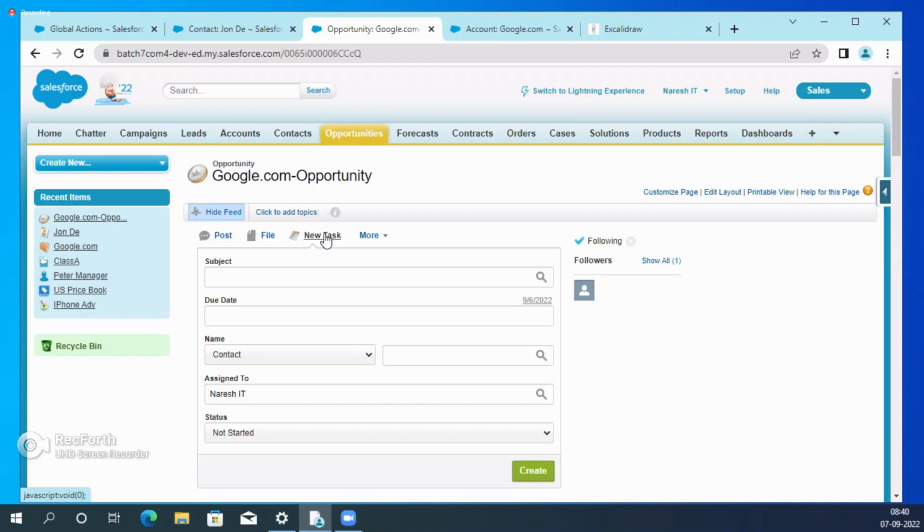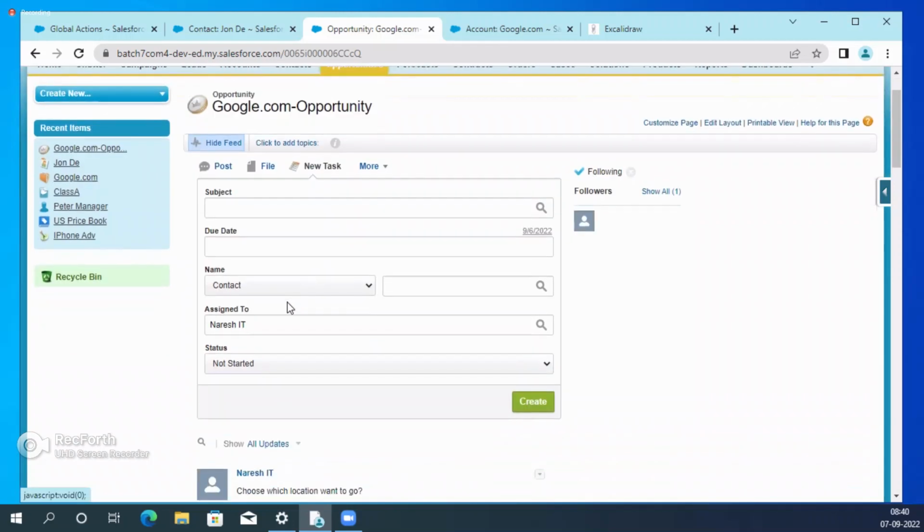Technically it is a global action, but the client doesn't know whether it is a global action or button or something. He simply says, whenever I open that opportunity, the new task is there, and I don't require the Related To field in it. Then what will we do? First of all, you need to open the new task. So first you need to identify what the new task is, whether it is a button or something else.